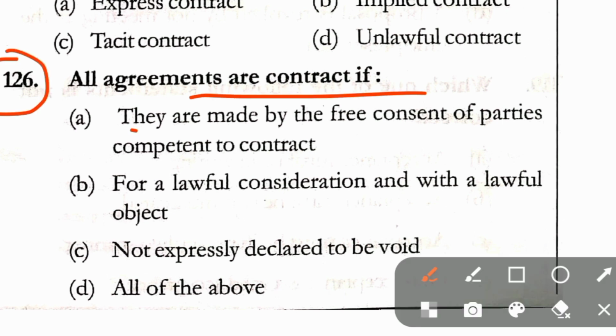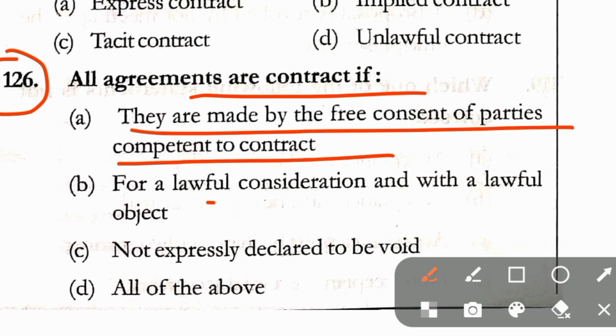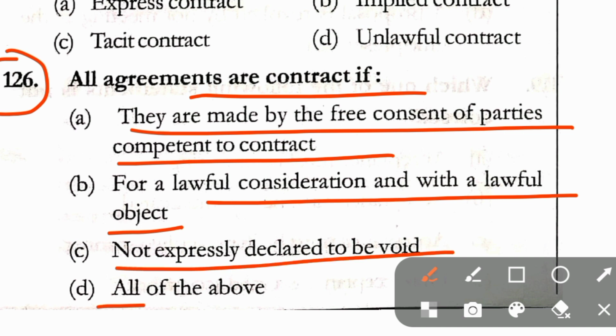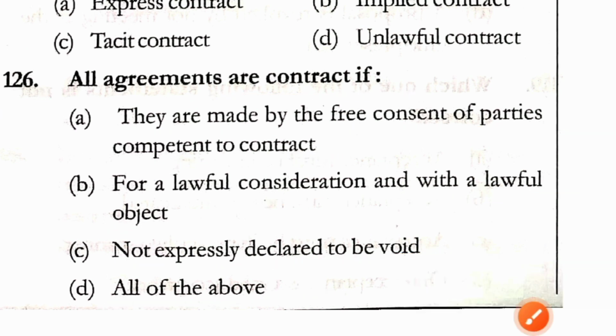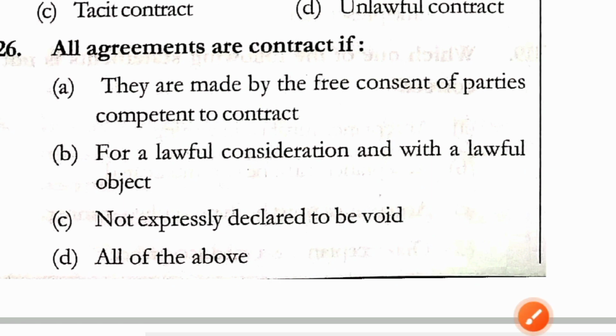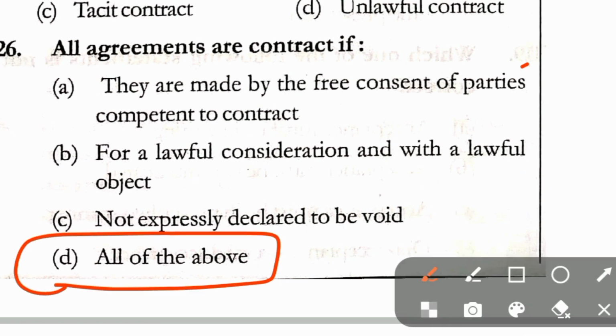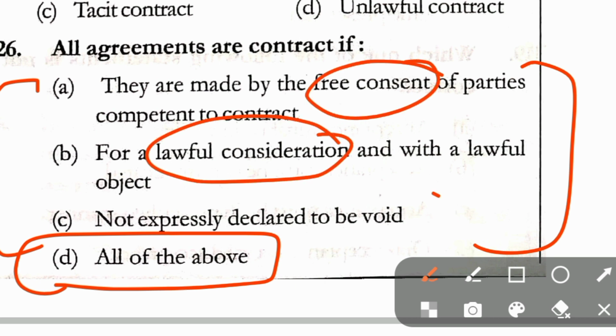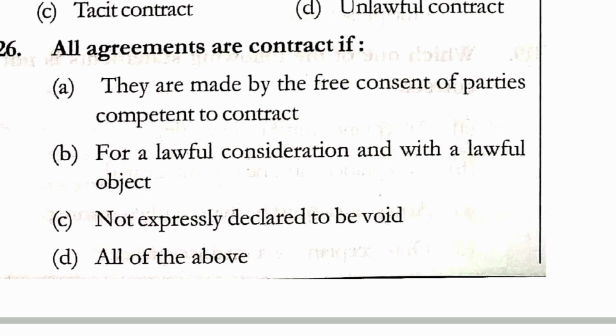All agreements are contract if: option A, they are made by the free consent of the parties competent to contract for a lawful consideration and with a lawful object, not expressly declared to be void; option D, all of the above. Here in question number 126, option D is the correct option. That is, all the options given are correct. All agreements are contract if they are made with free consent for a lawful consideration and not expressly declared to be void.